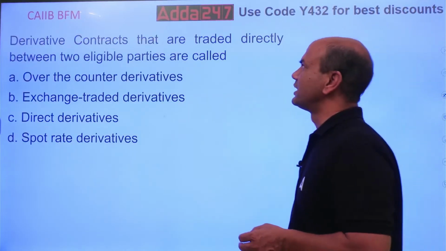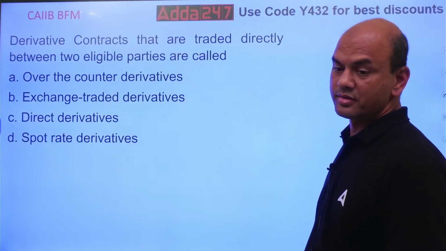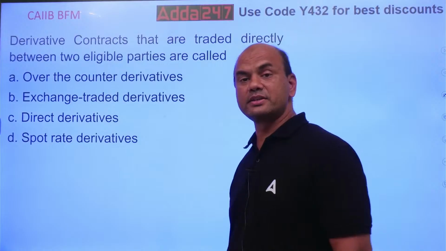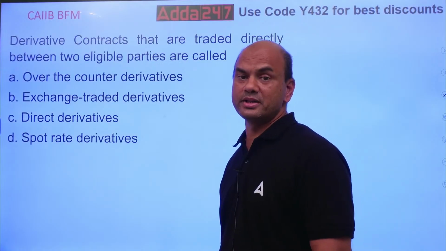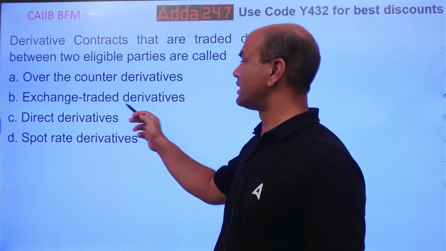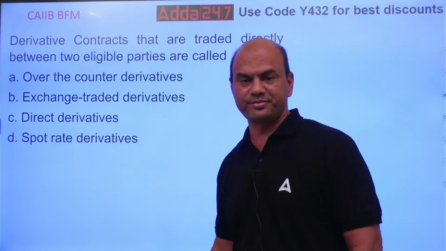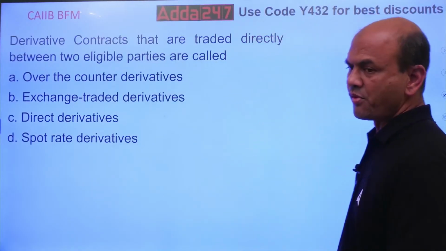Derivative contracts that are traded directly between two eligible parties are called. Which derivative contracts are traded directly between two parties? Over-the-counter derivatives, exchange-traded derivatives, direct derivatives, or spot rate derivatives. Think.